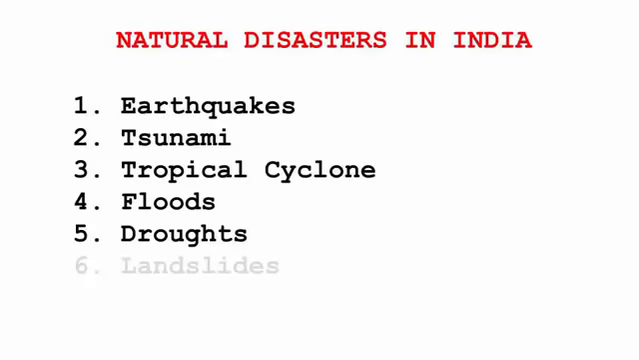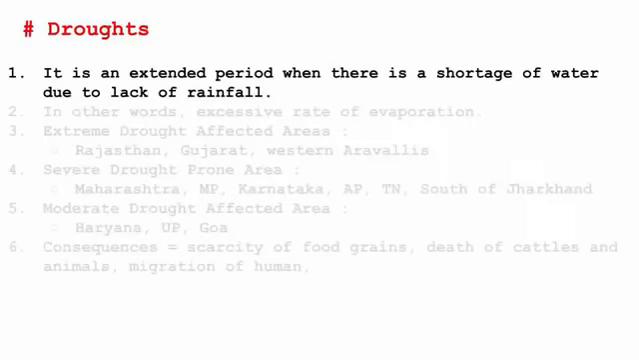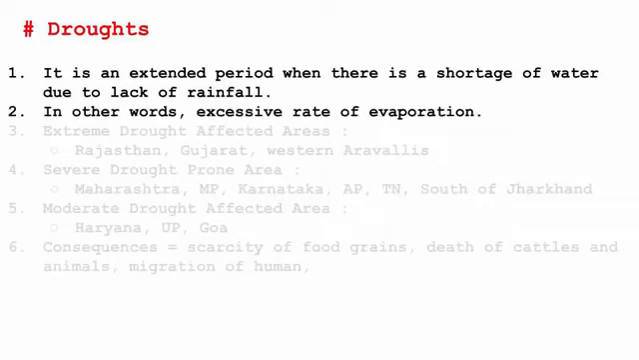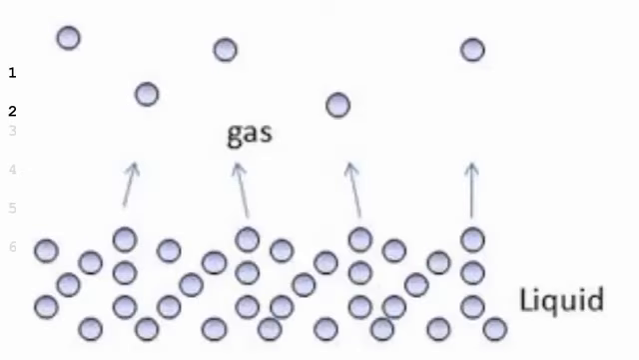And the fifth type of disaster is droughts. A drought is an extended period when there is a shortage of water due to lack of rainfall. So this is the precise definition of droughts. Now, in other words, it is also called evaporation. The meaning of evaporation is the process through which liquid changes into gases with the help of heat.